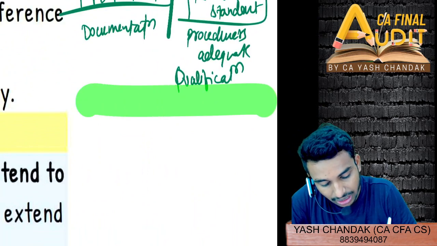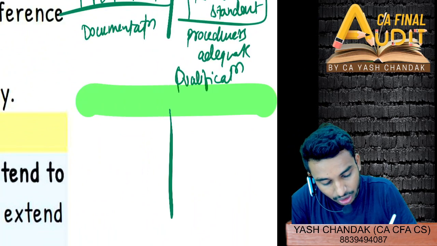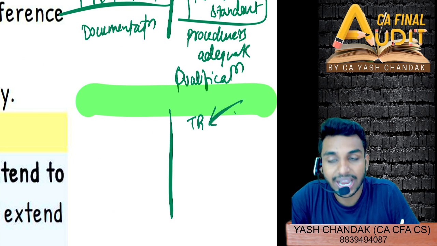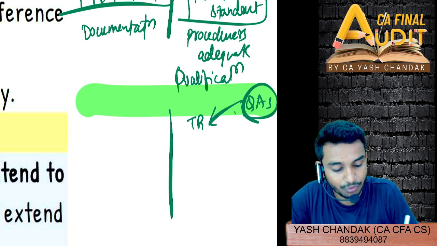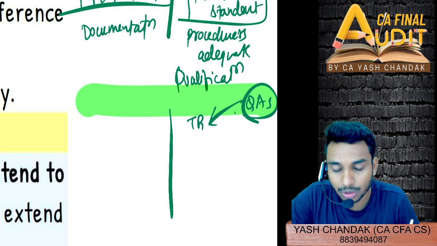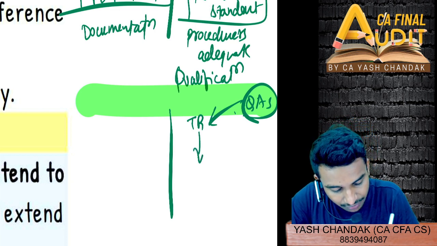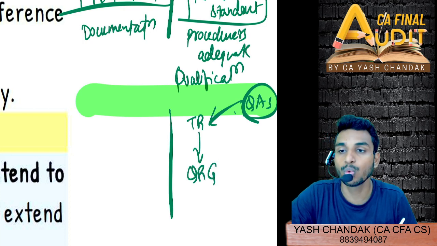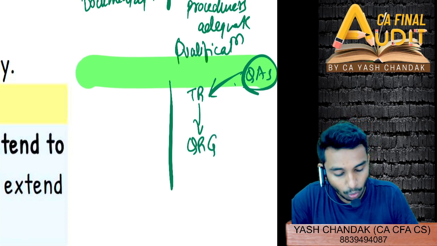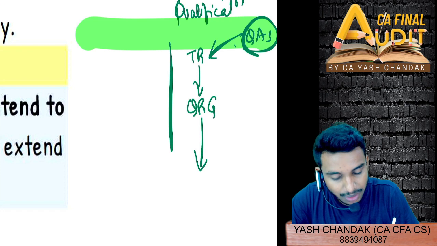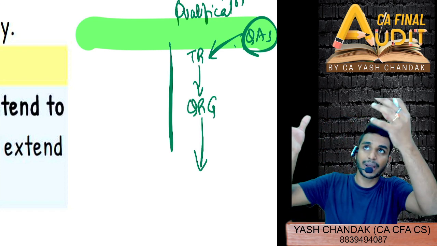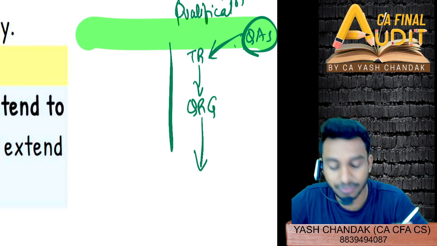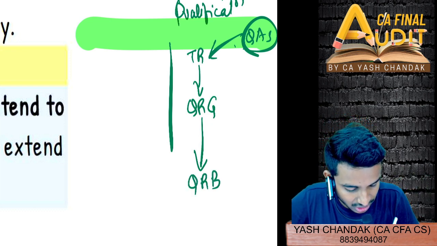I told you what the process here is. Once again, quickly briefing about the process. The technical reviewer will be guided by the team of qualified assistants, and the technical reviewer will report this to the quality review group, QRG. The quality review group, examining the reports submitted by the technical reviewer, will decide what recommendation to make to the quality review board for the action to be taken.